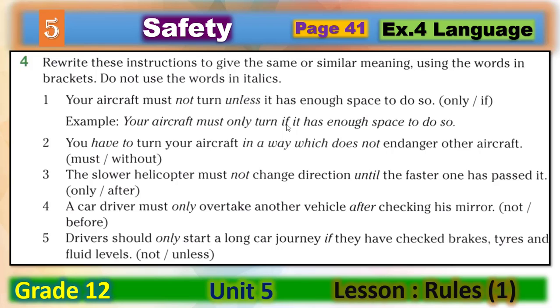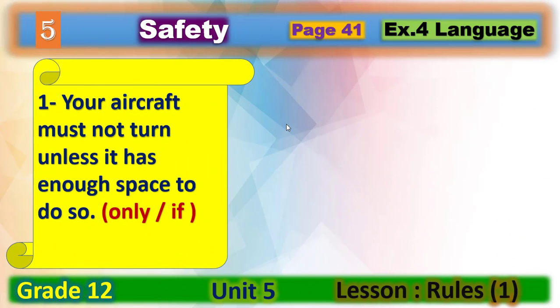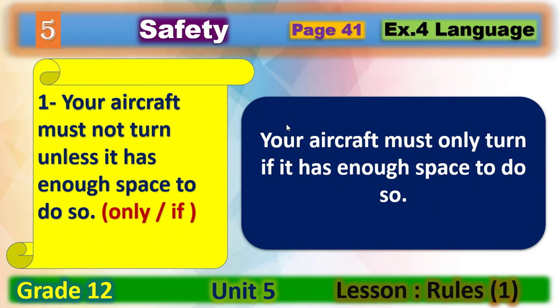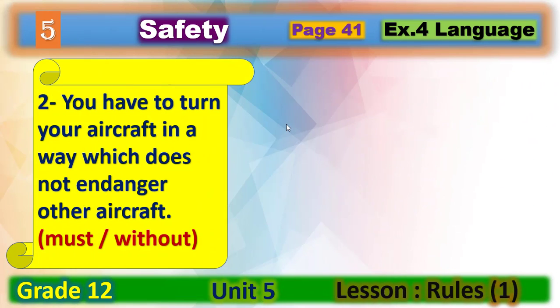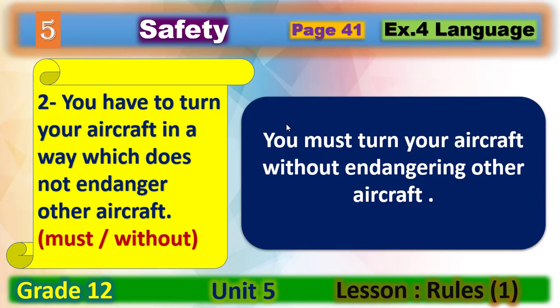Welcome back, my dear students. Now let's check your answers. Number 1, we did it in the previous slide. Your aircraft must only turn if it has enough space to do so. Now let's move to the second sentence. You have to turn your aircraft in a way which does not endanger other aircraft. In the sentence, we have to use must and without. What's your answer? Yes, good. You must turn your aircraft without endangering other aircraft.